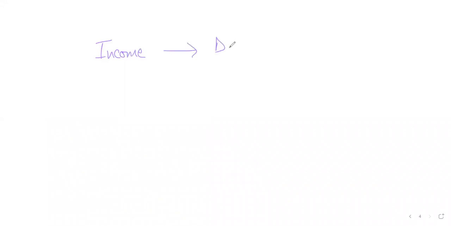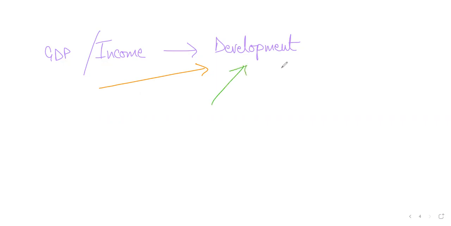Income does lead to development, which means that if you have higher GDP, which is basically the same thing, I will write this down as GDP slash income. Do not get confused, please, because GDP is also the same as income. So GDP slash income does lead to development, but there are so many other factors as well that contribute to development. Students, are you getting me? Income is just one of the many factors that contribute to development. There are so many other factors that contribute to development, right?